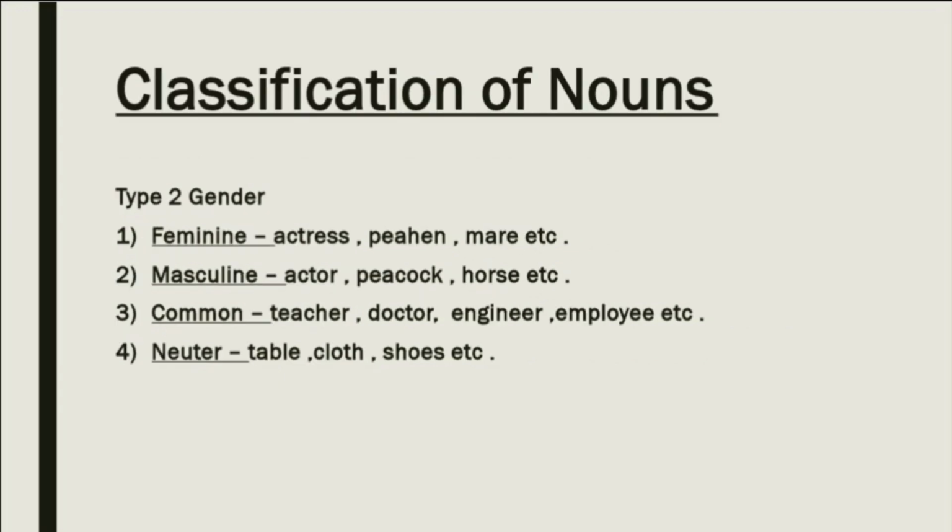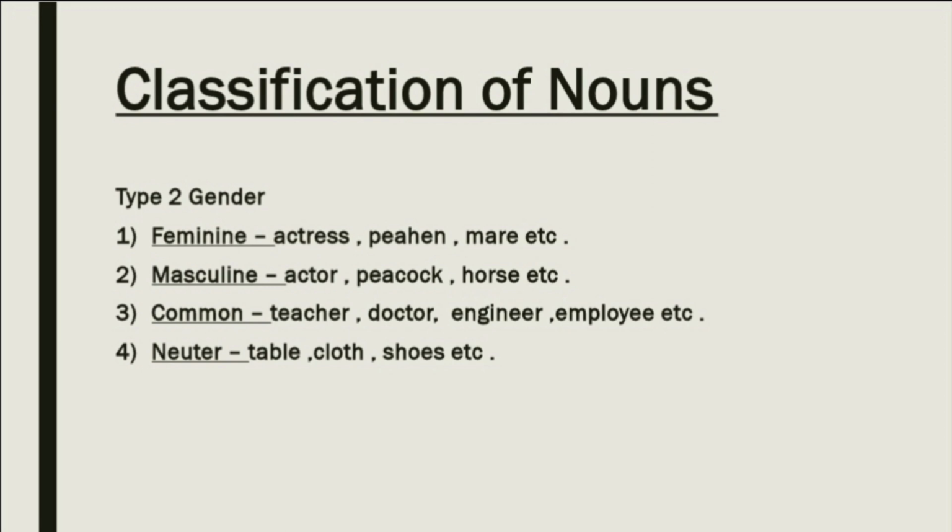Let's understand the second classification of nouns, that is type 2, gender. The first one is feminine noun, feminine gender, which relates to the female gender of nouns of humans and animals such as actress, peahen, mare. Whereas when we switch to masculine, it relates to the male category of animals or humans like actor, peacock, or horse.